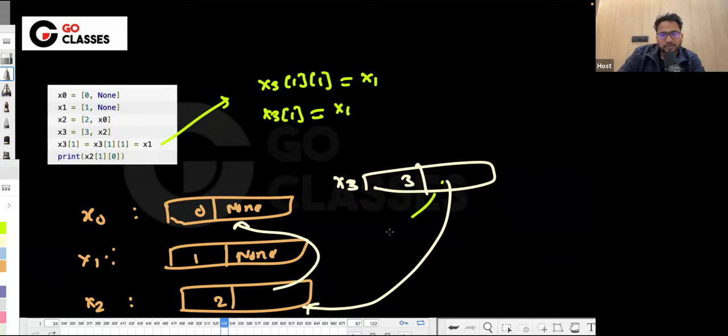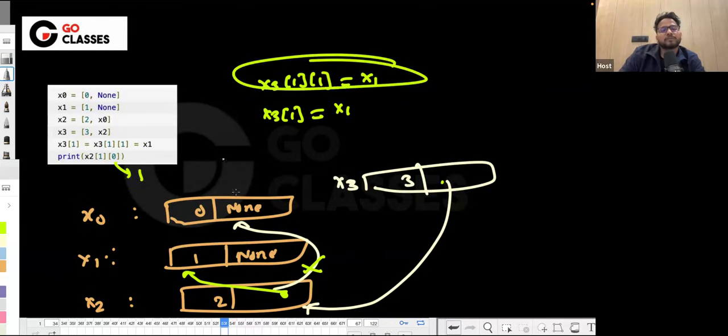Okay, x1 is this, right? It is pointing to this. And then x3 of 1, 1. x3 of 1 is this, of 1, which means this. So x3 of 1, 1 equal to x1. Basically, if you do this first, then it will start pointing to this. That will be a problem. And then x1 of 0 is basically now 1. If you execute this first, then your answer will be 1.